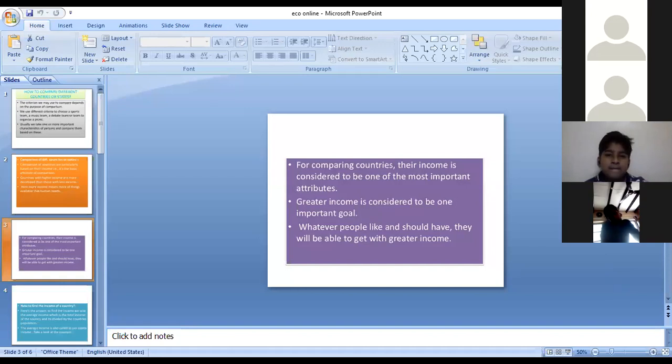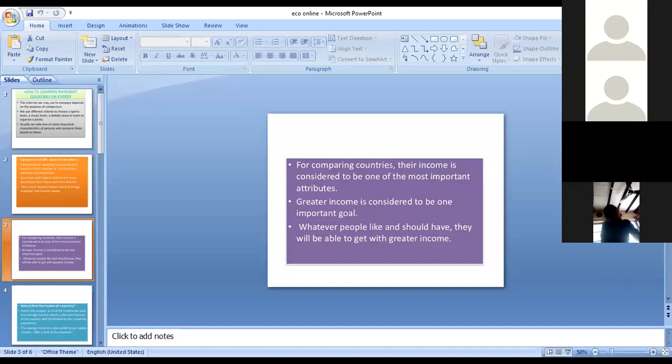Just like the result of your school is the result of all the students, in the same manner the income of the country means the income of all the residents in a country.